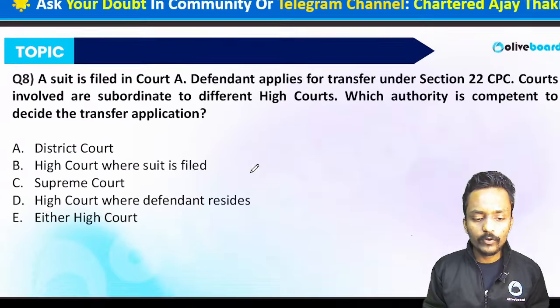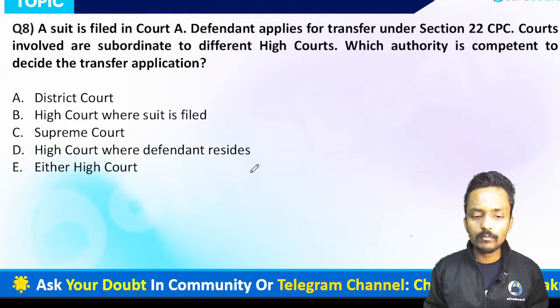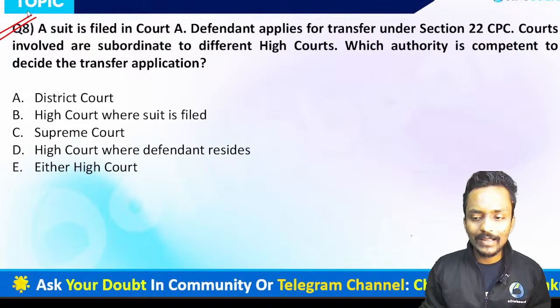Now we are moving forward to question number 8, which is on your screen. So please read question number 8 and let me know what the correct answer is. I am reading the question to all of you. A suit is filed in a court, Court A.